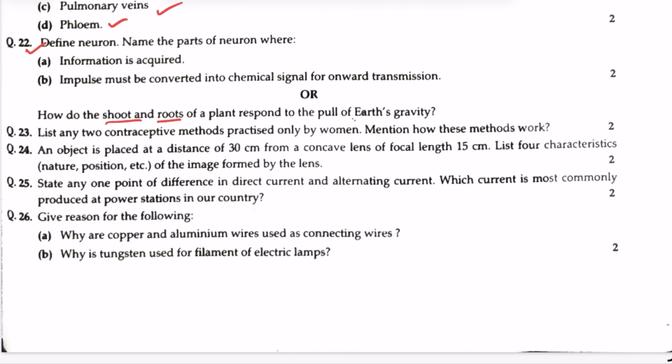Question number 24. An object is placed at a distance of 30 cm from a concave lens. This is a lens of focal length 15 cm. List 4 characteristics, nature, position, etc. of the image formed by the lens. What is the formula of the lens? 1 by f is equal to 1 by v minus 1 by u.